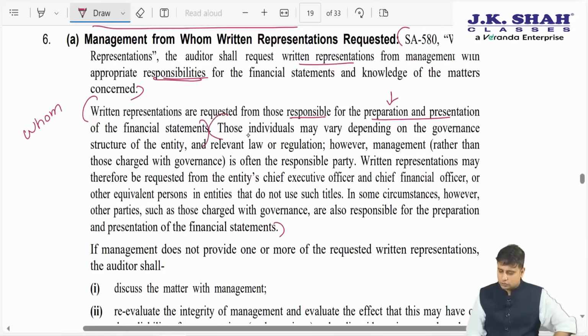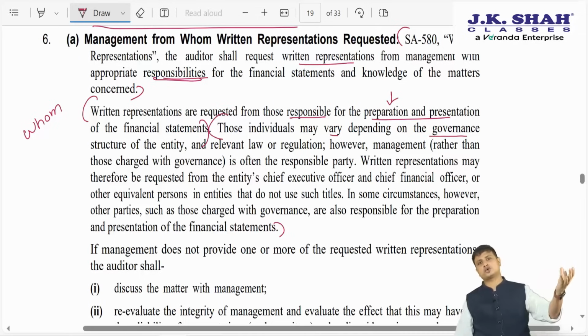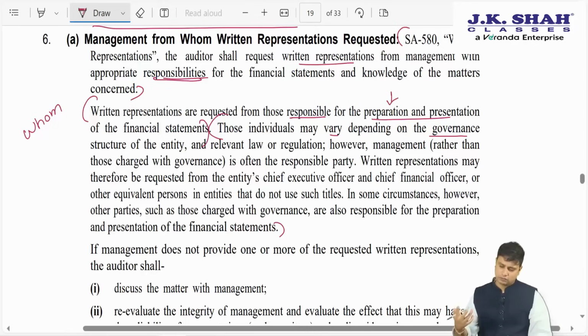Now, those individuals, those persons who are responsible, may vary depending upon the governance structure of the entity. So it may depend on a case to case basis. In case of sole proprietors, he himself is responsible for every decision that he's making: marketing, production, even preparation and presentation. We'll ask him. But in other organizations, there are hierarchies. I will ask the relevant person. Written representation, therefore, may be requested from the entity's CEO, CFO, or other equivalent person in entities who do not use such titles. In some circumstances, other parties such as those charged with governance are also responsible for preparation.